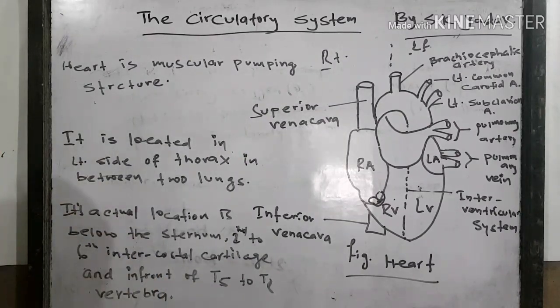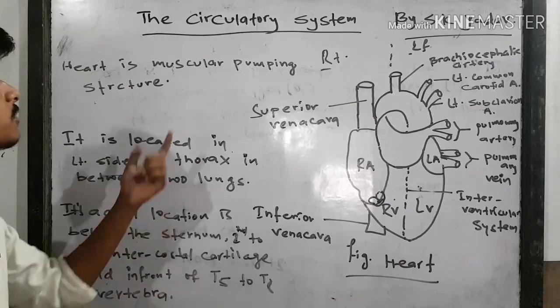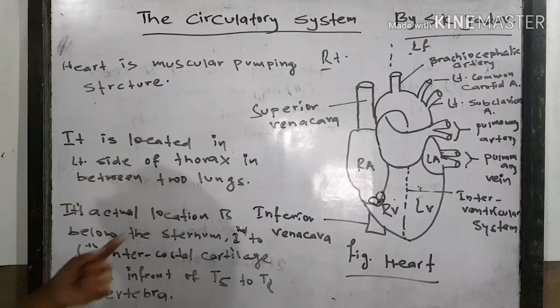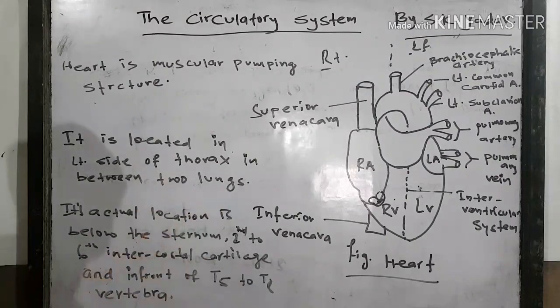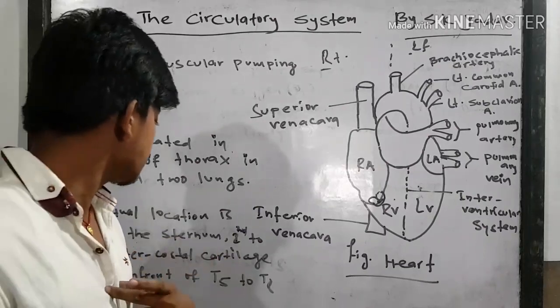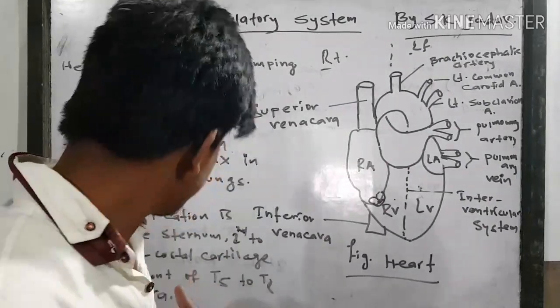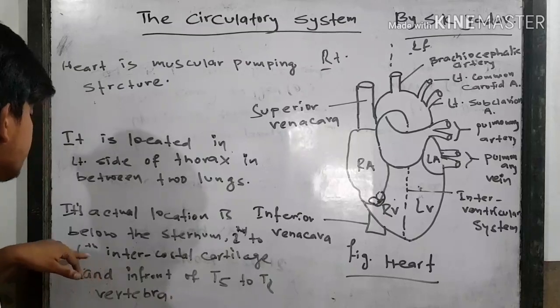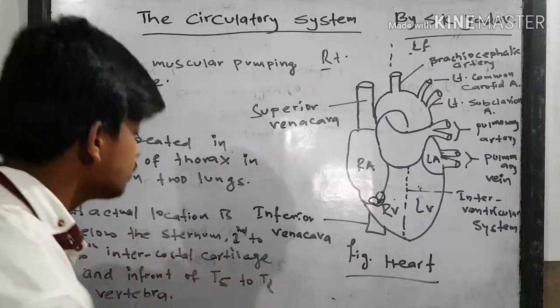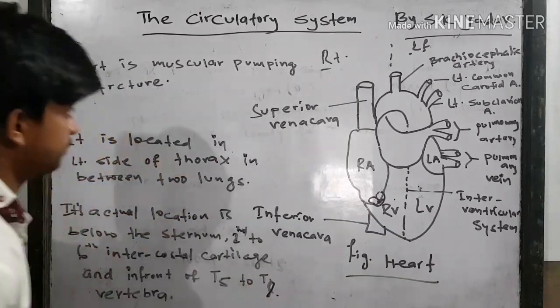So the heart is a muscular pumping structure present in the left side of the thorax, in between the two lungs. Its actual position is below the sternum, where the thoracic cage meets, between the second to sixth intercostal cartilages, and in front of the T5 to T8 thoracic vertebrae.